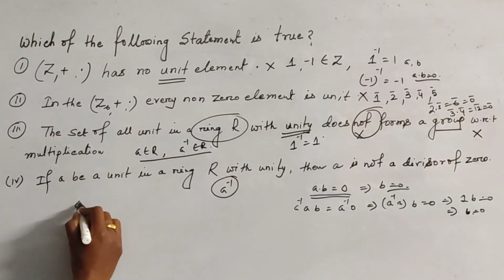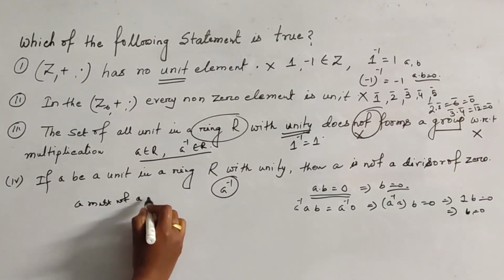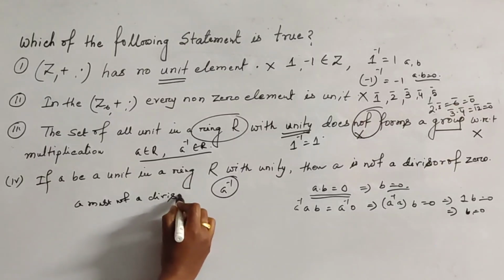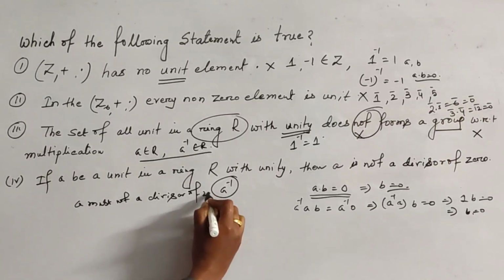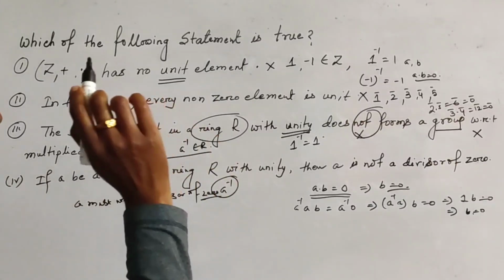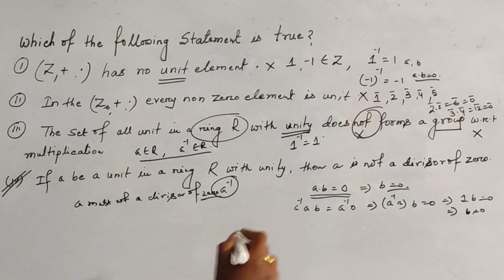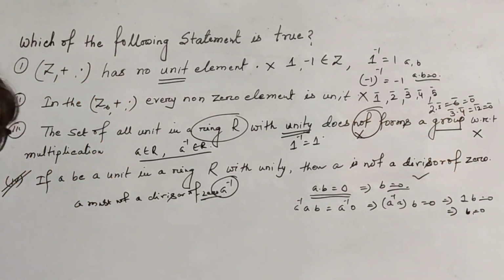So A must not be a divisor of 0. Hence the statement is true, which is only option 4. This is the correct statement. Okay, so this is the explanation of all the options. Thank you for watching.